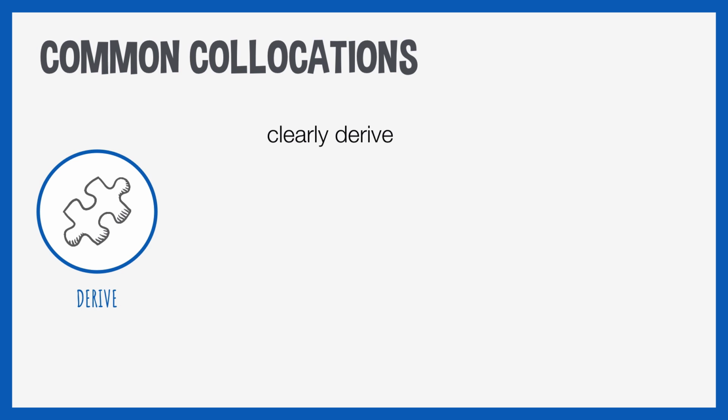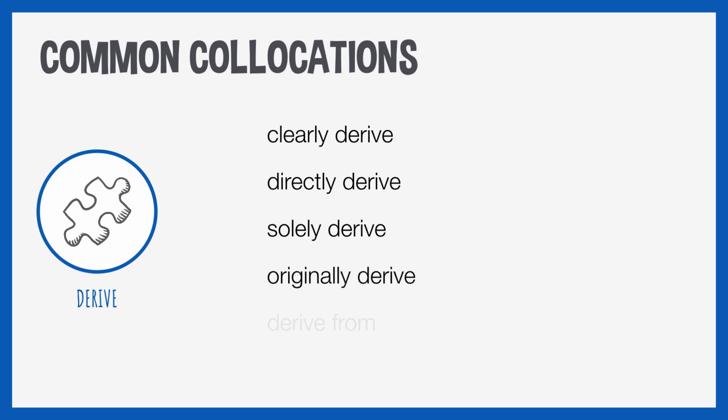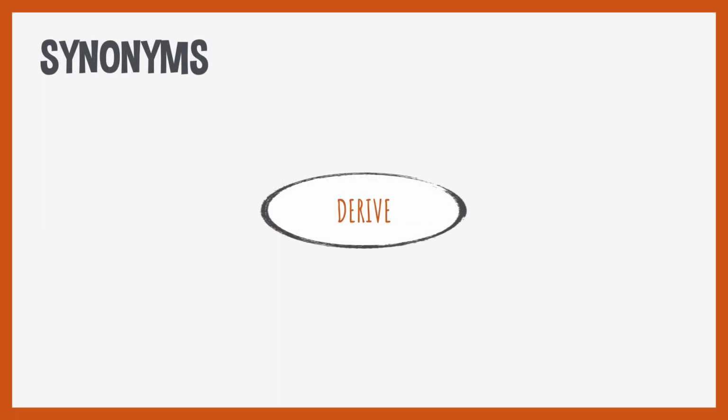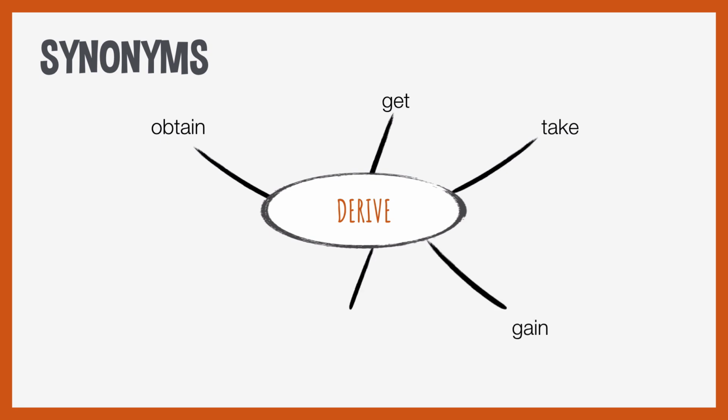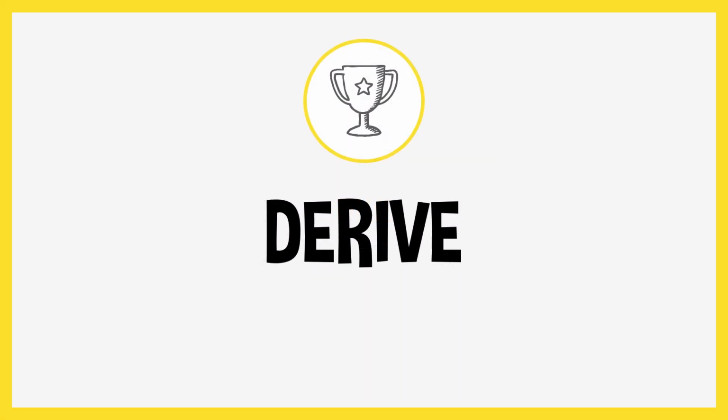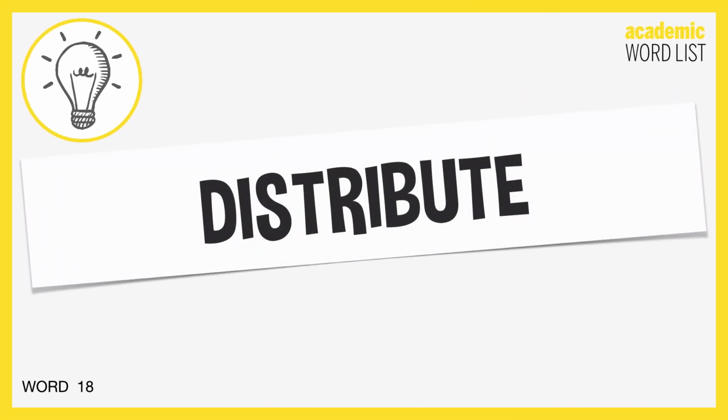Clearly derive is a common collocation: directly derive, solely derive, originally derive, and derive from. And some synonyms: obtain, get, take, gain, acquire, and procure. So those are all similar words, have a similar meaning to derive. And the next word is distribute.